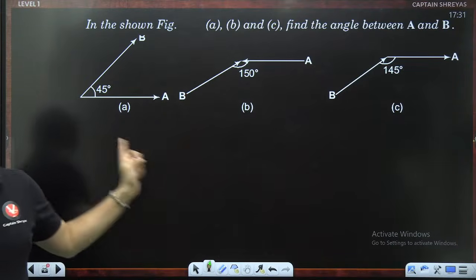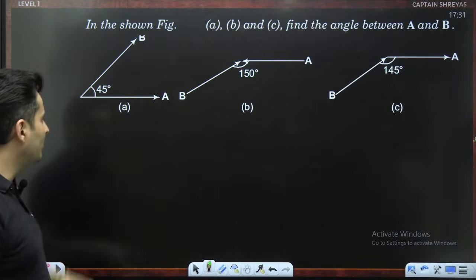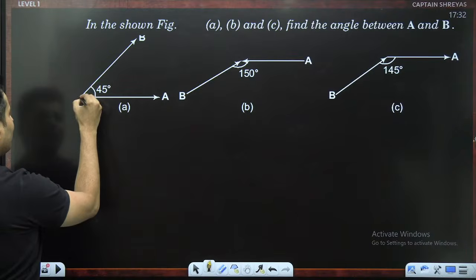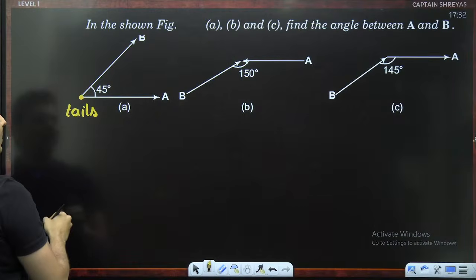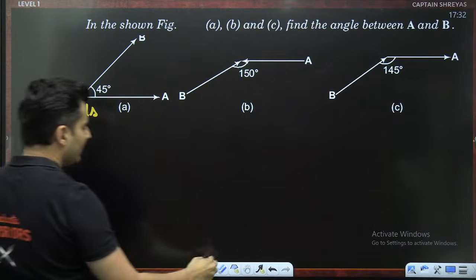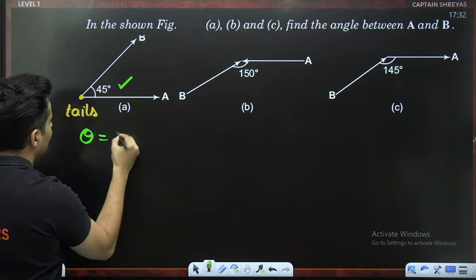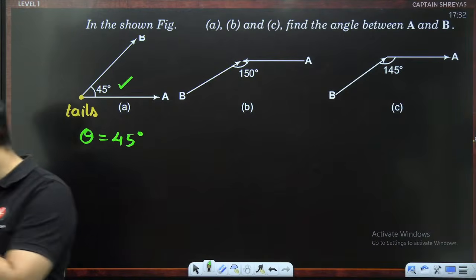Reena, you will understand it with this particular example. Observe now carefully. Do you see both the tails are already together? So hence, whatever this particular angle is, is the correct angle. So the angle is actually 45 degrees.